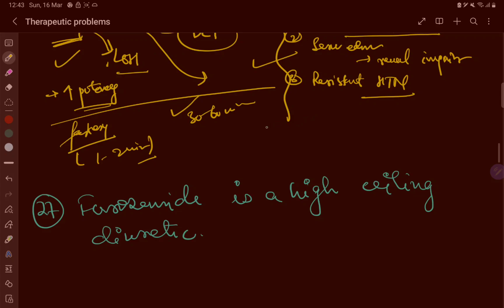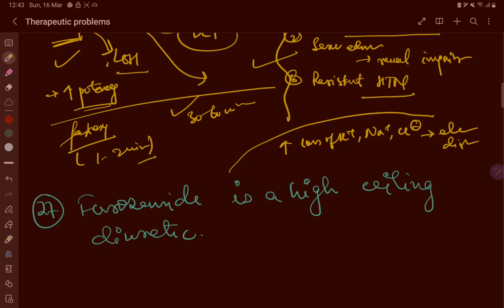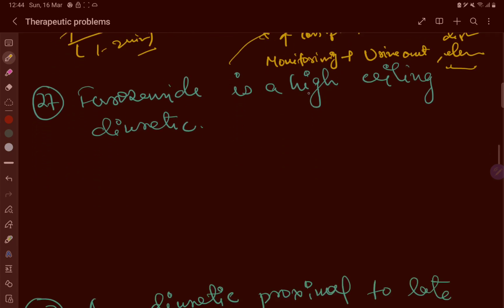Now, the problem with furosemide is that it causes a higher loss of potassium, sodium, and chloride, which leads to electrolyte imbalance. This is the drawback. And for this, monitoring is important. Monitoring of what? Monitoring of urine output, electrolyte level, and renal function is important when you are using the loop diuretics.